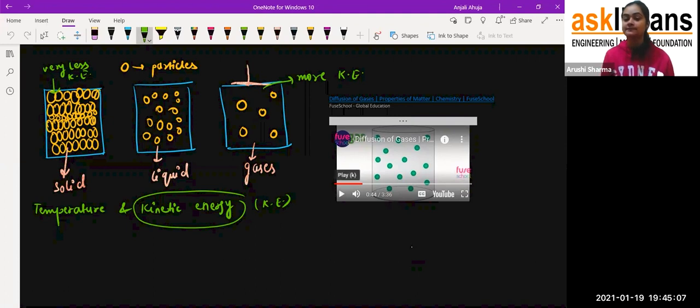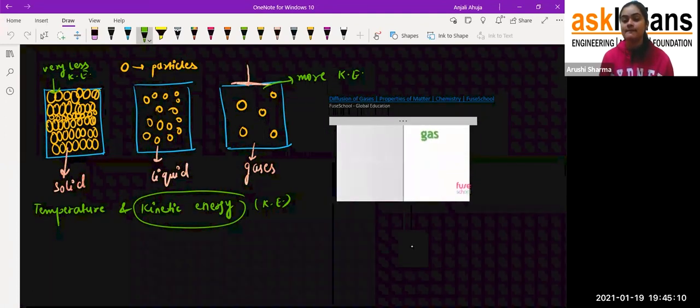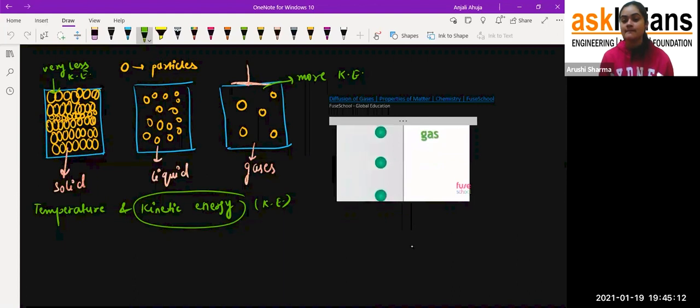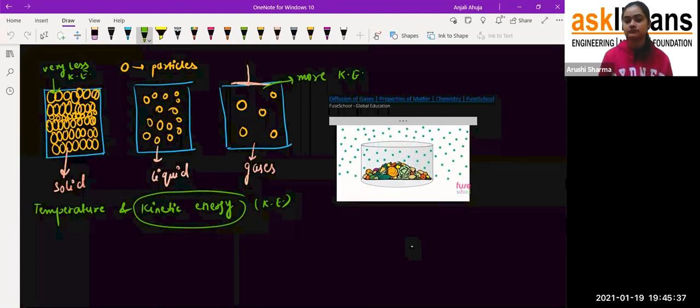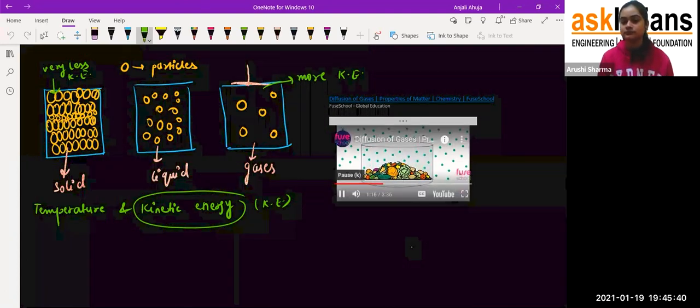It's because the particles will each continue to travel in a straight line until they hit something, in this case the wall of the container. So, the smelly gases given off by rotting vegetables in a sealed box will fill the box with rotting vegetable smell, but you won't be able to smell them outside the box. However, take the lid off the box and those particles will no longer bounce off the lid and be contained. They will start to escape into the air around the box.